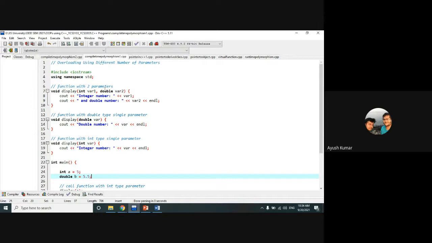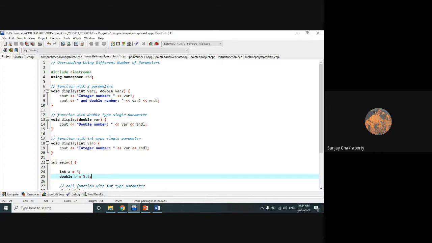So when it comes to the class term, then we say polymorphism, or else we say function overloading, no? Yes. But these terms, function overloading and polymorphism, are used interchangeably.